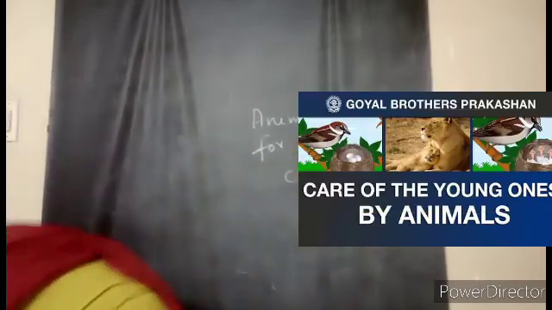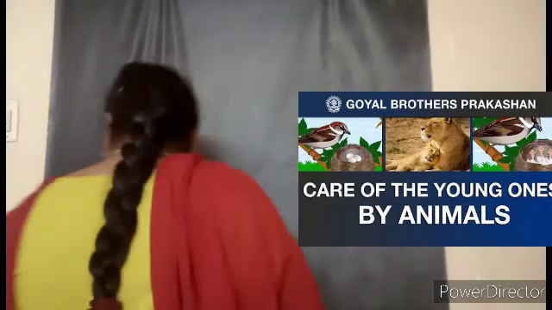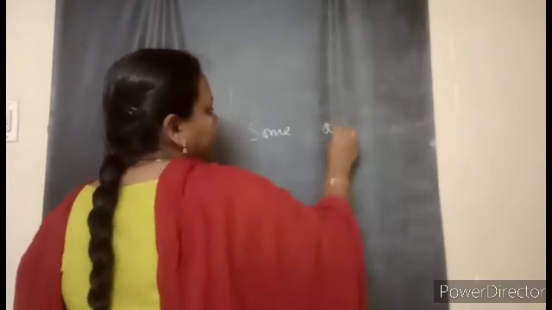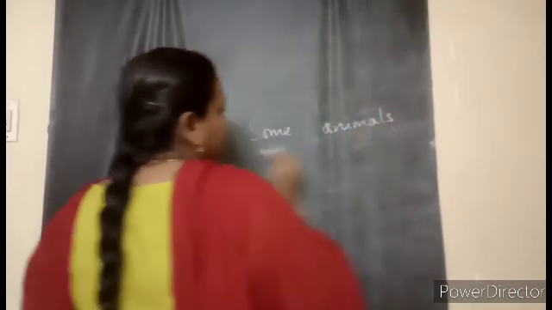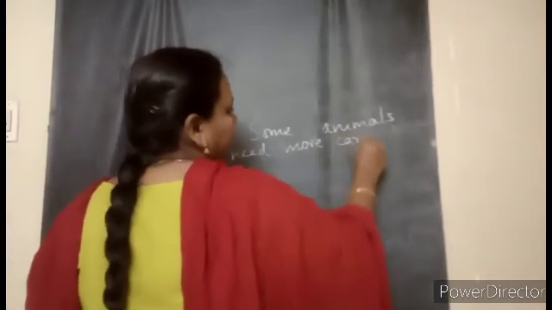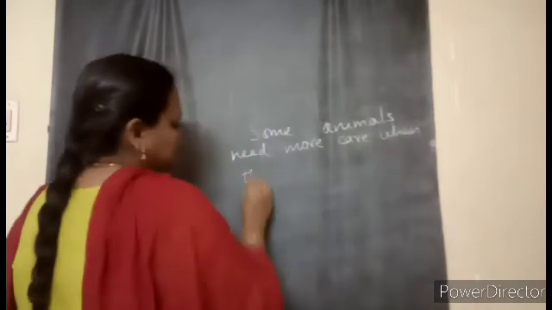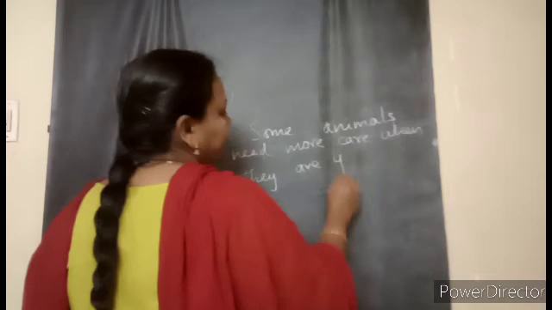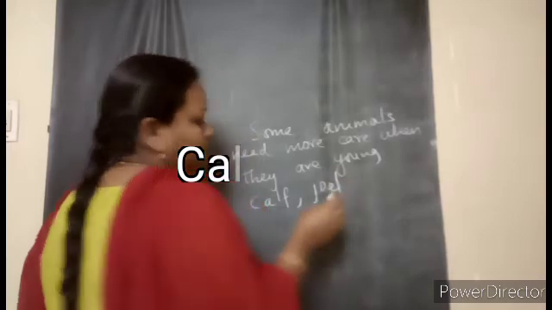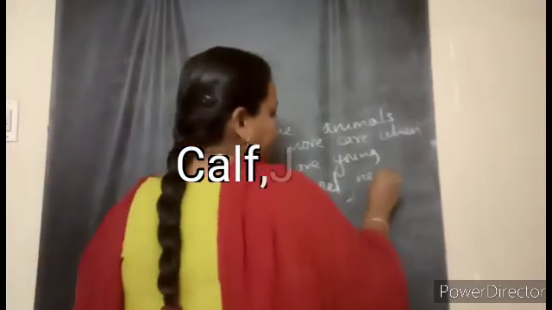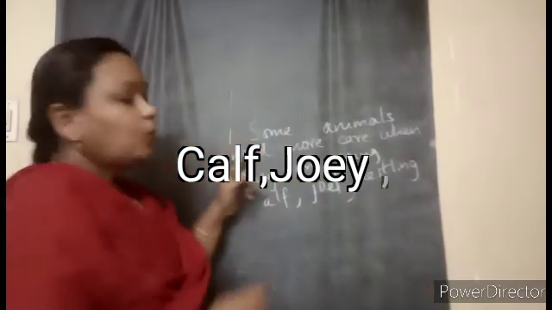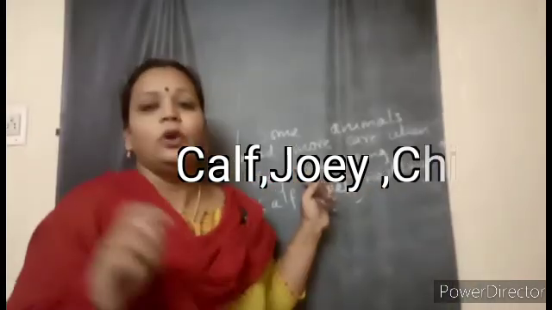Some young ones need more care. Some animals need more care when they are young. Like, you can write a calf, a kangaroo's young one, and for birds, a nestling. All these need a lot of care. That is why the parent animals will give them so much care.